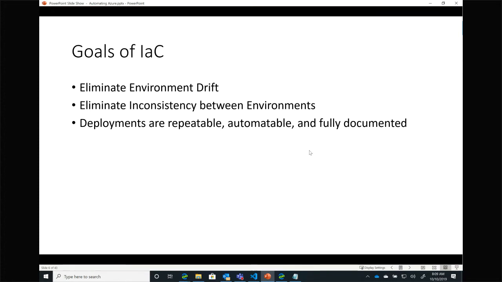Right. I also want my deployments to be repeatable, automatable, and fully documented, right? I want to be able to have my deployments happen all the time without human intervention as much as possible, as much as makes sense.